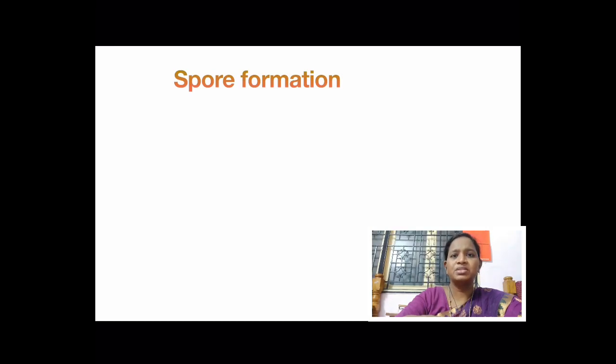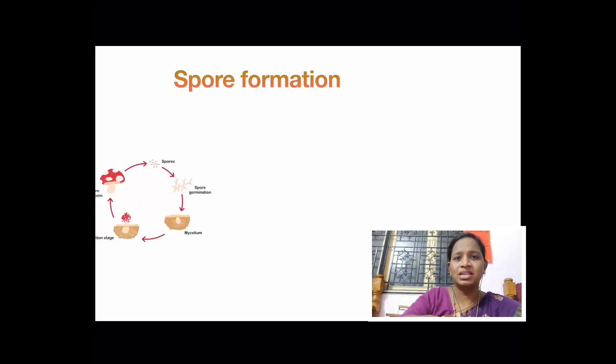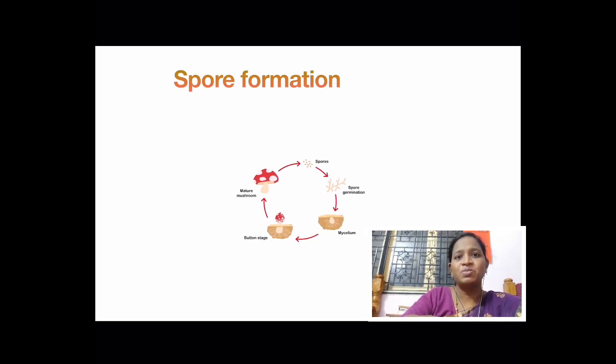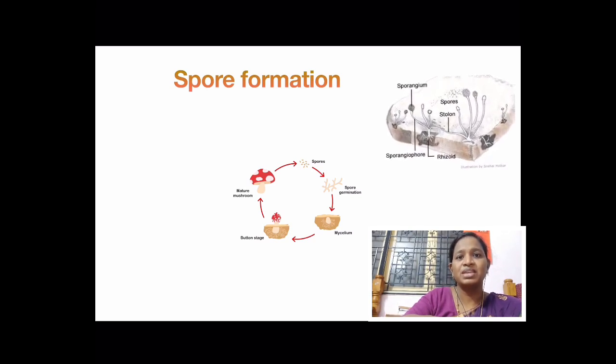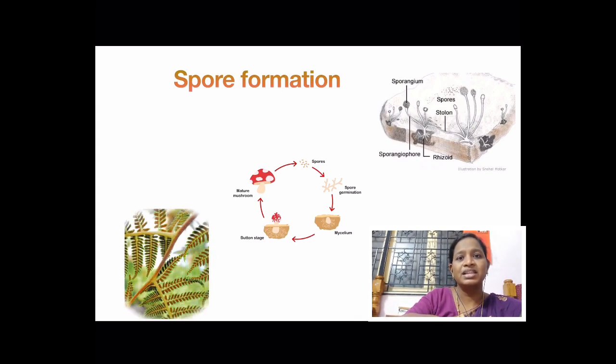The next type is spore formation. Usually non-flowering plants reproduce by spore formation. They have a tiny dot-like structure which acts as a seed. When these spores fall onto a suitable surface, they grow as an individual. This is called spore formation. In ferns, we can see these spores on the lower surface of the leaf.